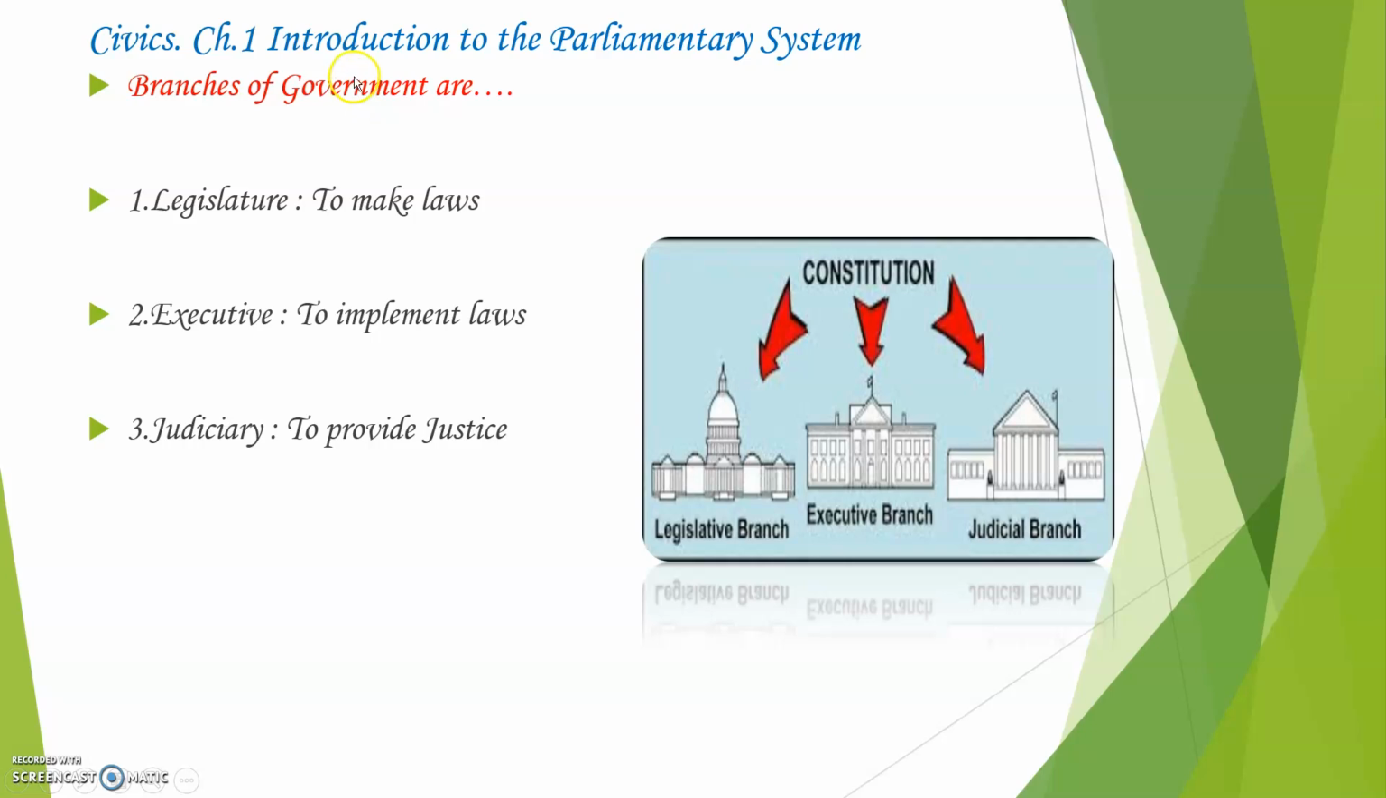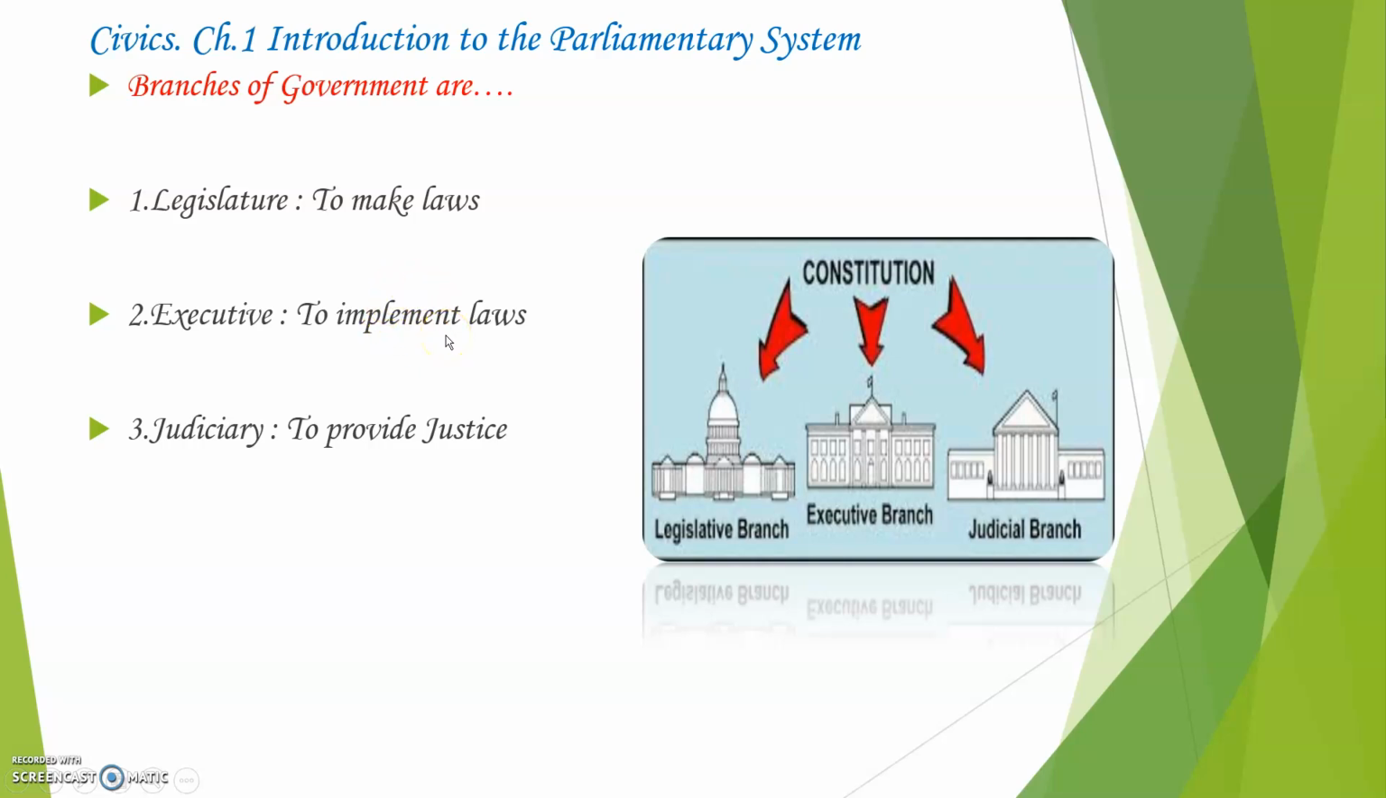Moving on to our first chapter of civics, introduction to the parliamentary system. Now, there are three important branches of government. First, the legislature makes laws, the executive implements laws, and the judiciary provides justice. Legislature means all the rules and laws are made by these people. Executive means to implement laws.